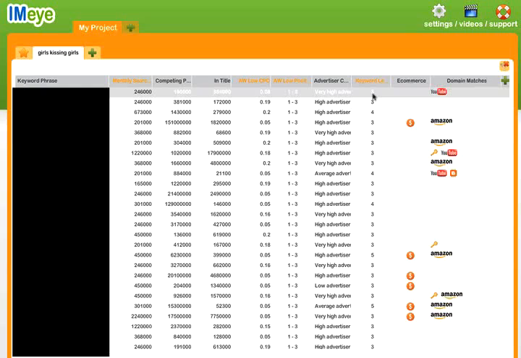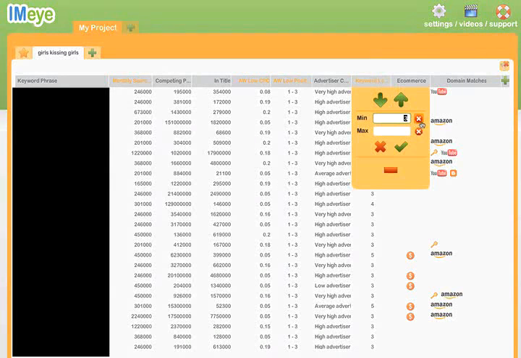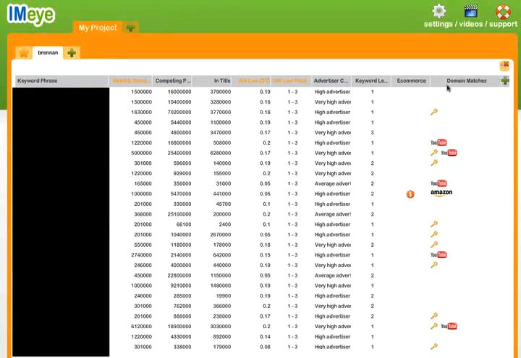Now this is great for, again, letting the opportunities find you, and so then you can take that opportunity and make something of it by running a CPA offer or some kind of an affiliate offer. But what if you already know, hey, look, I have this kind of an offer that I want to run? Well, can IMeye help you a little bit more in that way? Well, it can. Let's first get rid of the 3 minimum here because we're going to filter this in a little bit of a different way.